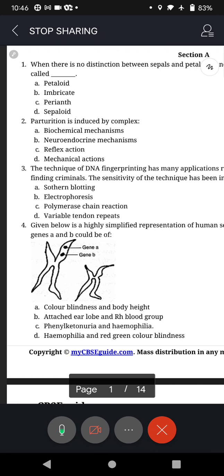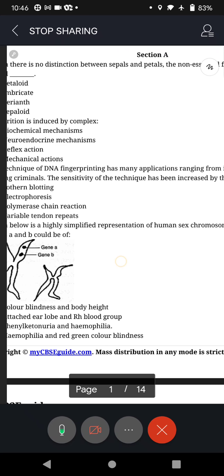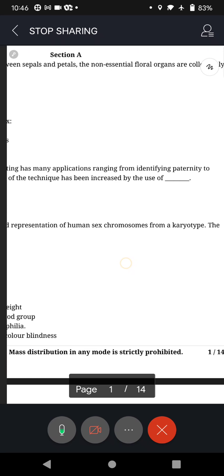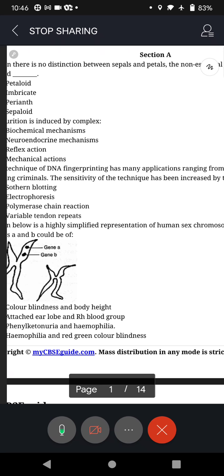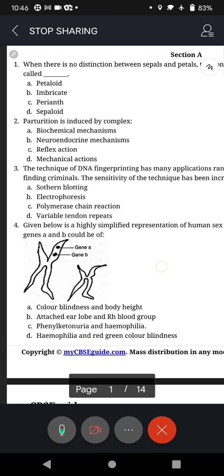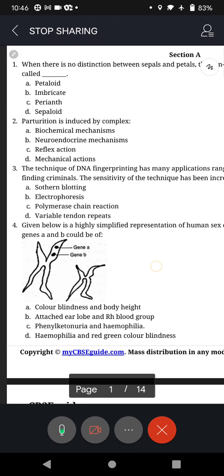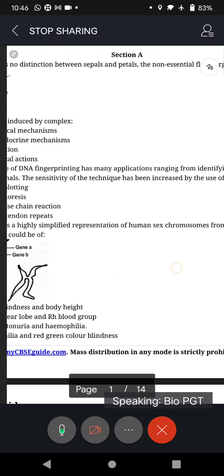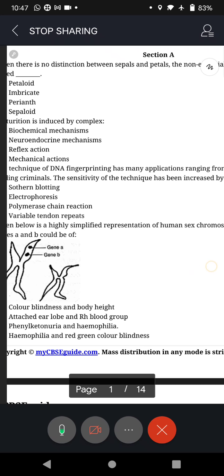Question 3. The technique of DNA fingerprinting has many applications ranging from identifying paternity to finding criminals. The sensitivity of the technique has been increased by the use of dash.